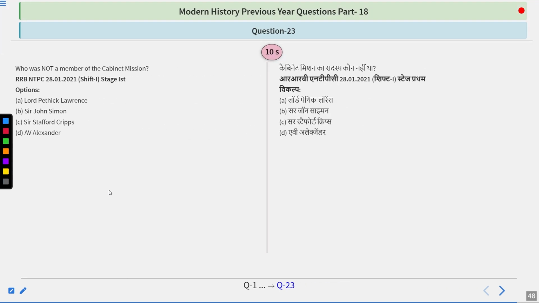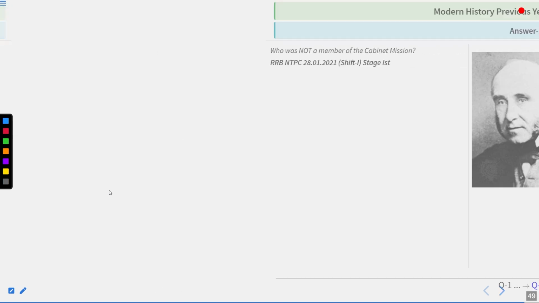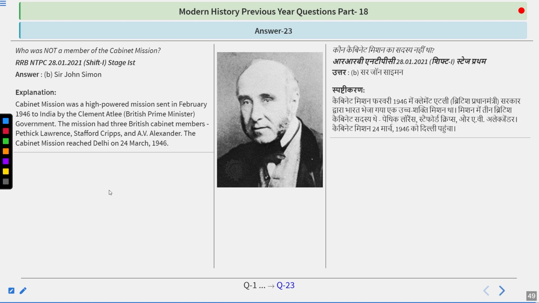Who was not a member of the cabinet mission? I just told you in the last question's explanation, so think about it. Options are Lord Pethick Lawrence, Sir John Simon, Stafford Cripps, A.V. Alexander. Think about it. Simple one. The answer is Sir John Simon.